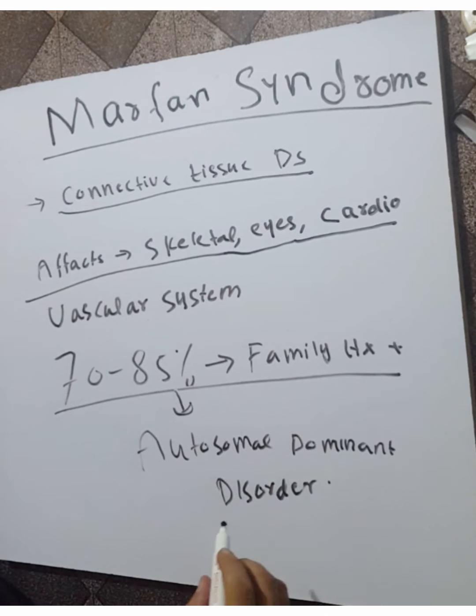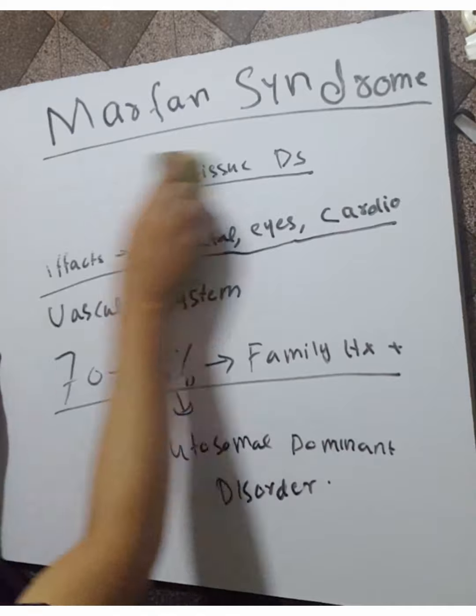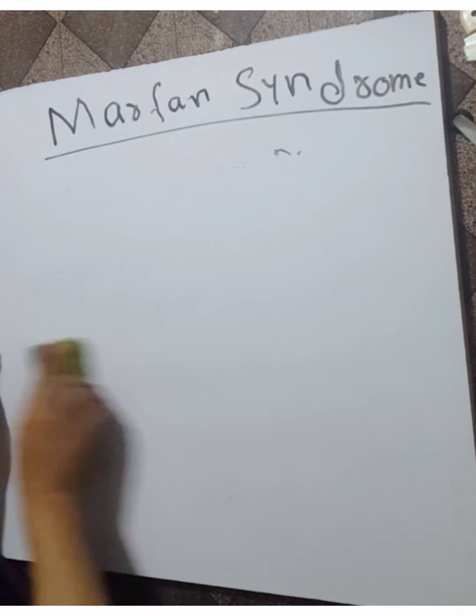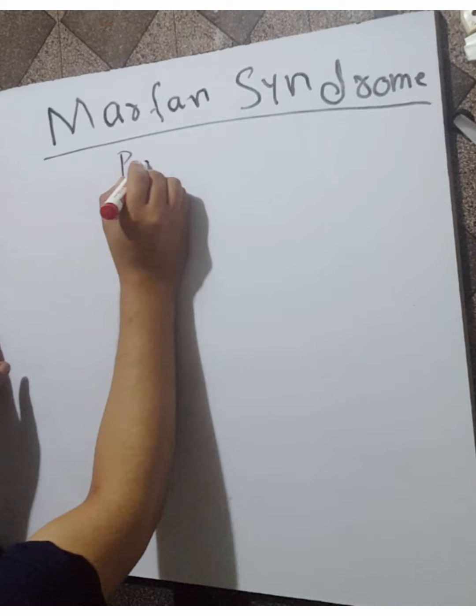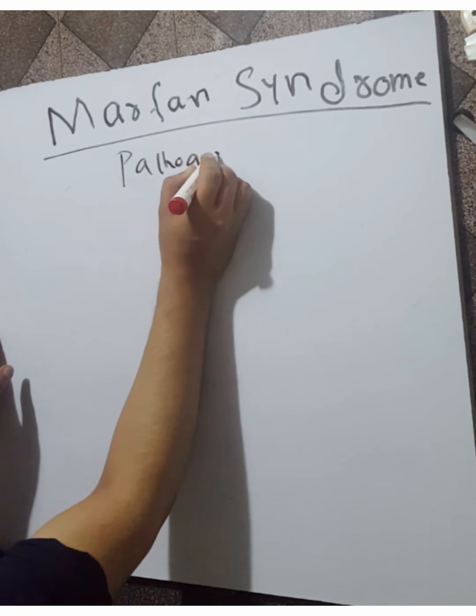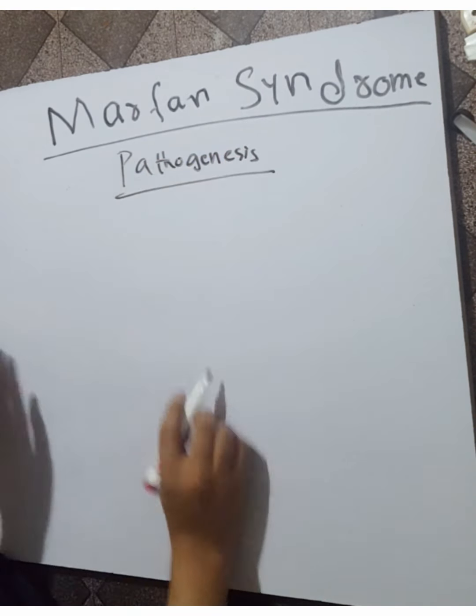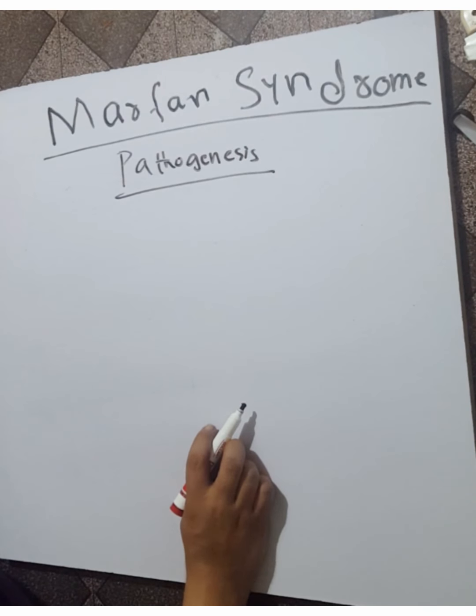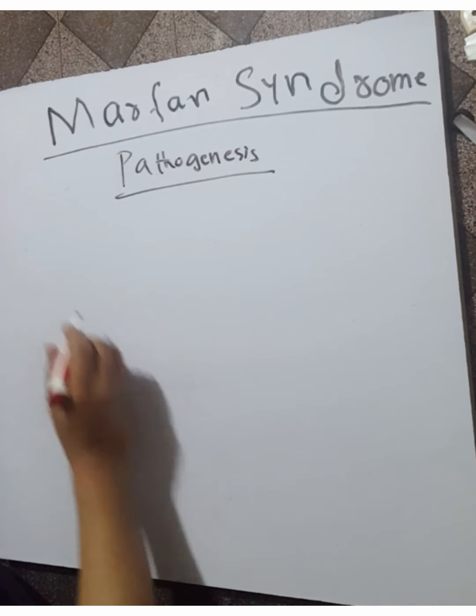This is an autosomal dominant disorder. What is the pathogenesis of Marfan syndrome? Now we will discuss the pathogenesis. Marfan syndrome results from inherited defects in an extracellular glycoprotein called fibrillin.